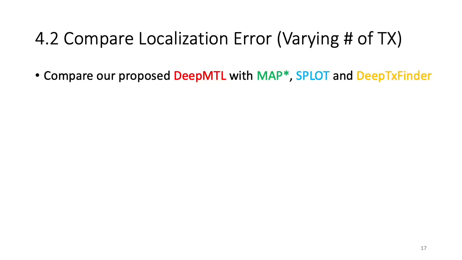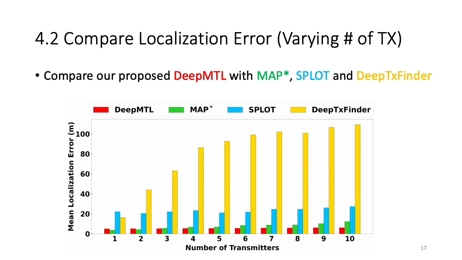Now we compare the localization error while varying the number of transmitters. We will compare our proposed DeepMTL with the other 3: MapStar, Splot, and DeepTX Finder. Here is the plot. We observe that when the number of transmitters is 1 or 2, MapStar has the lowest mean localization error, while when the number of transmitters increases to 3 or above, DeepMTL has the lowest localization error.